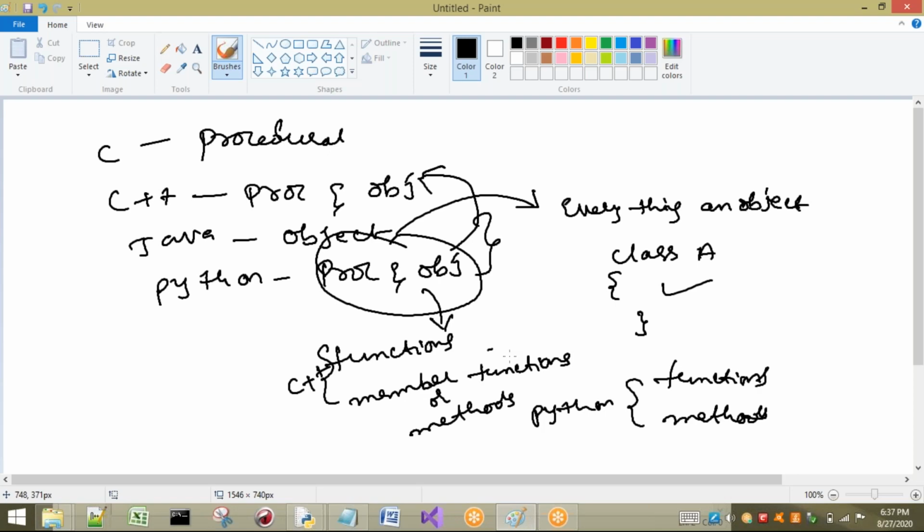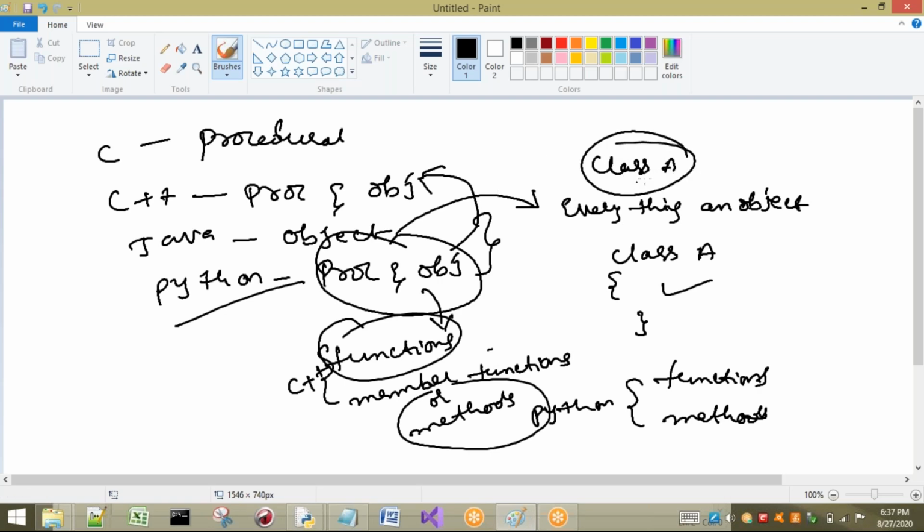Python is not only procedure oriented, it is also object oriented programming. We can have both. For example, we can have functions and we can also write in classes. But in Java, everything, even a small program, should be written inside classes only, because it is object oriented programming. If you want to write anything outside of the class, it is not possible.